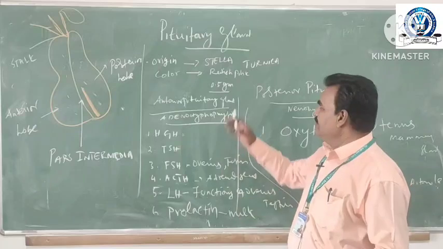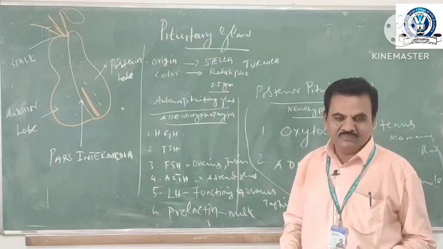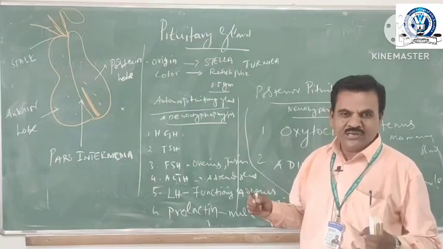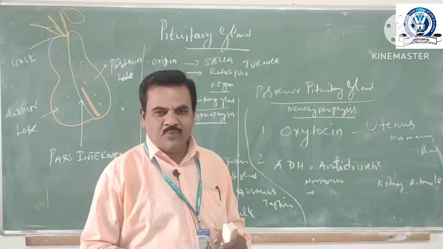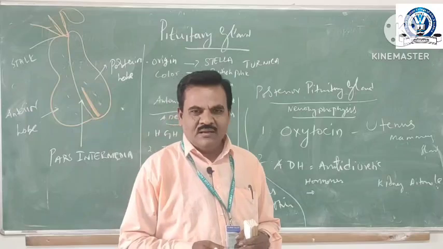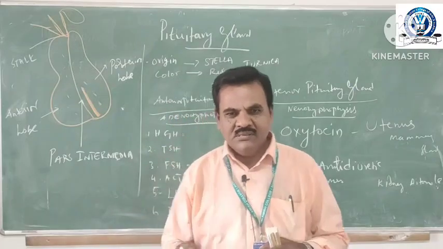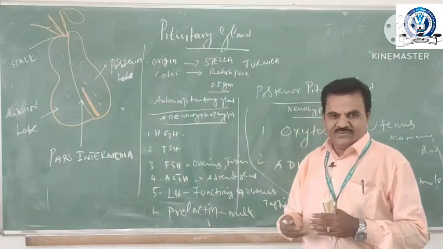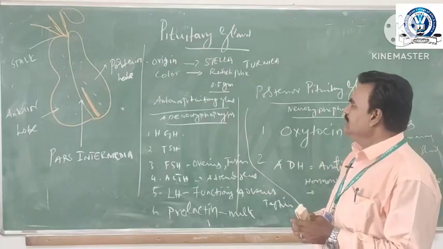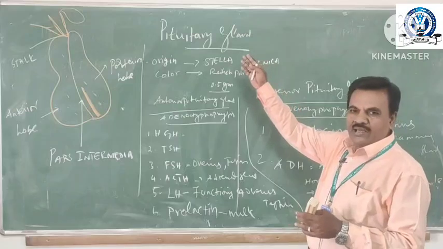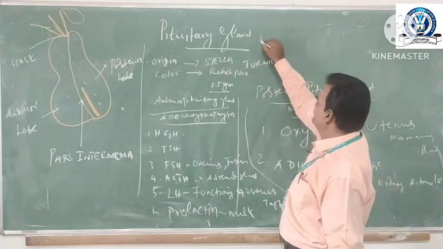So, the pituitary gland is located at the base of the hypothalamus, behind the neurohypophysis, that means the brain. The pituitary gland is otherwise called the hypophysis.